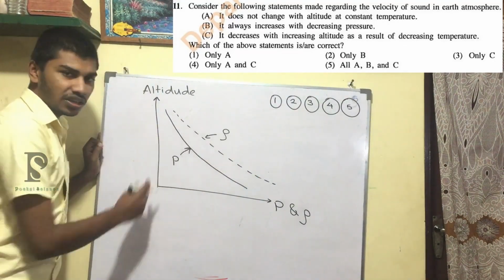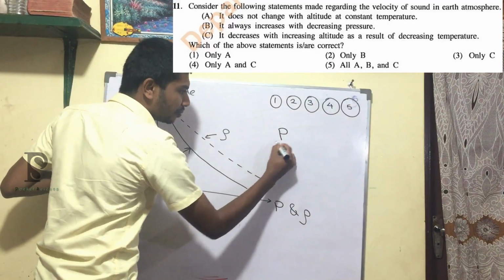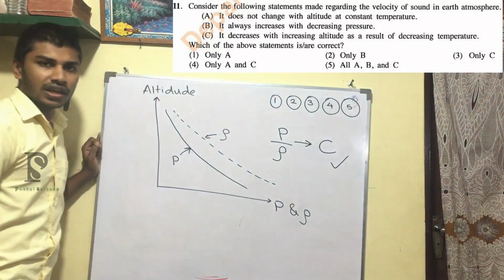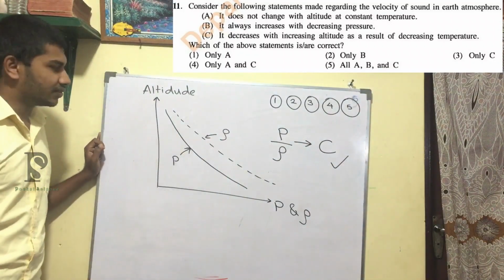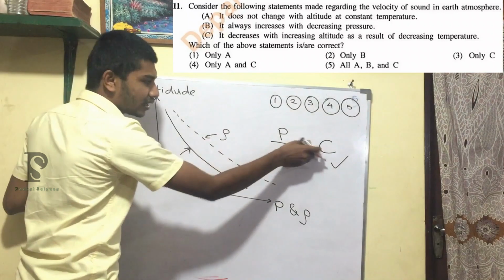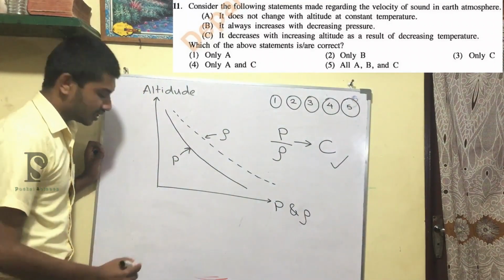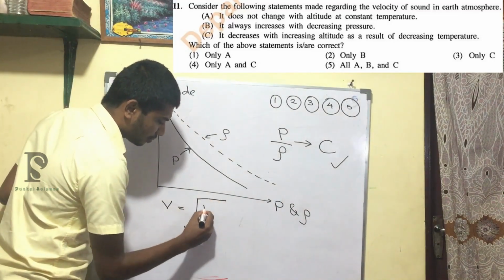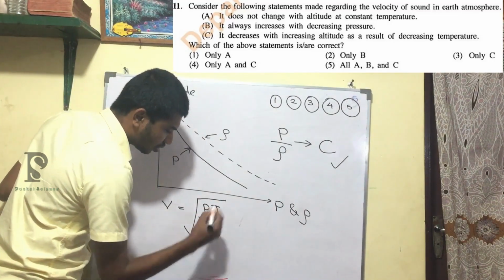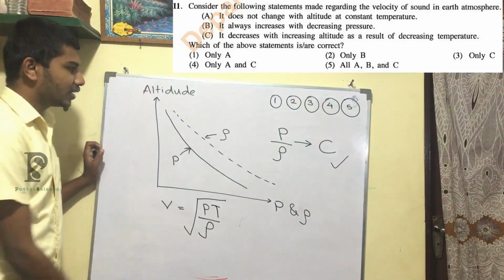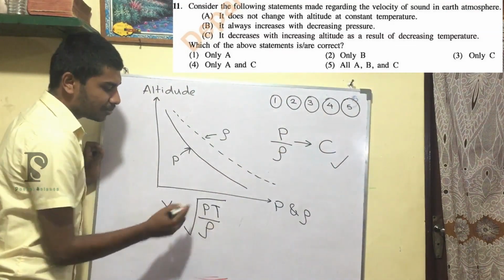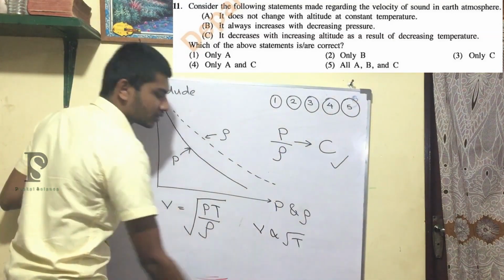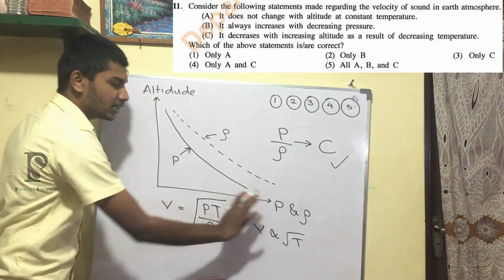Due to the changes being equal, the fraction P over rho will be a constant, right? This is the first assumption we are taking: P over rho will be a constant. So the equation for velocity, we know that it is V equals root of gamma P over the density. Okay, so here, as we already said, P over rho will be a constant, so the velocity depends only on temperature.